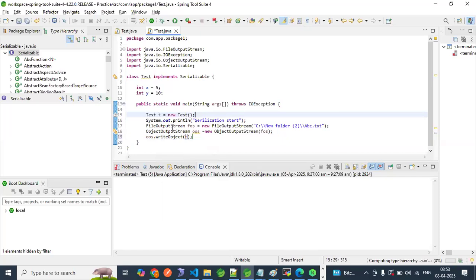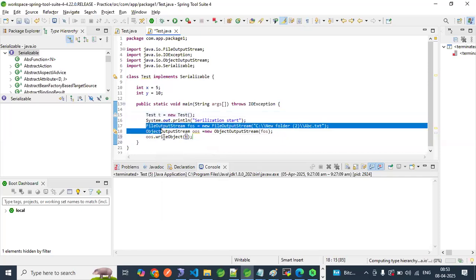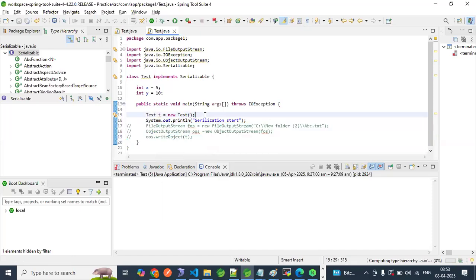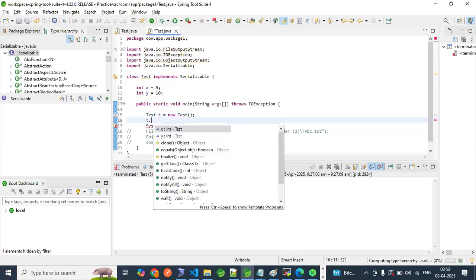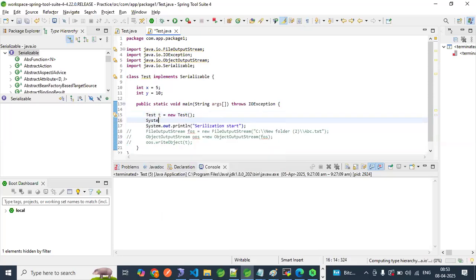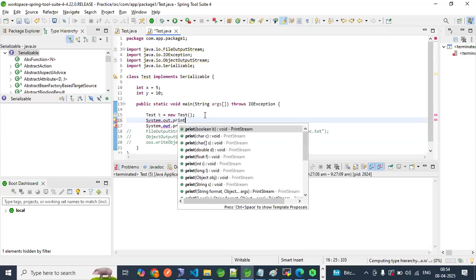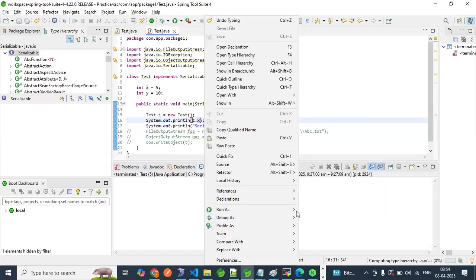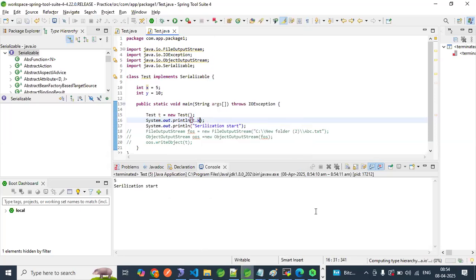First let me comment this line. T.x. Let me check System.out.println T.x. What is printing? Run this program. Okay, the x value is 5 in this object.